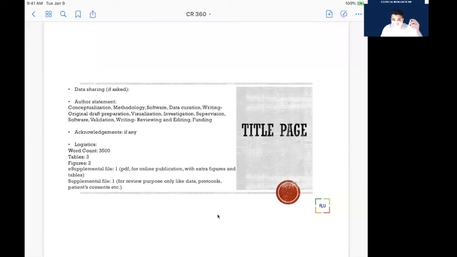Now author statement. What is an author statement? It's very interesting. People ask me so many times what is a good authorship number. Should I be the first author? Should I be the second author, last author, third author, fourth author? I tell them the authorship order is least important for me.